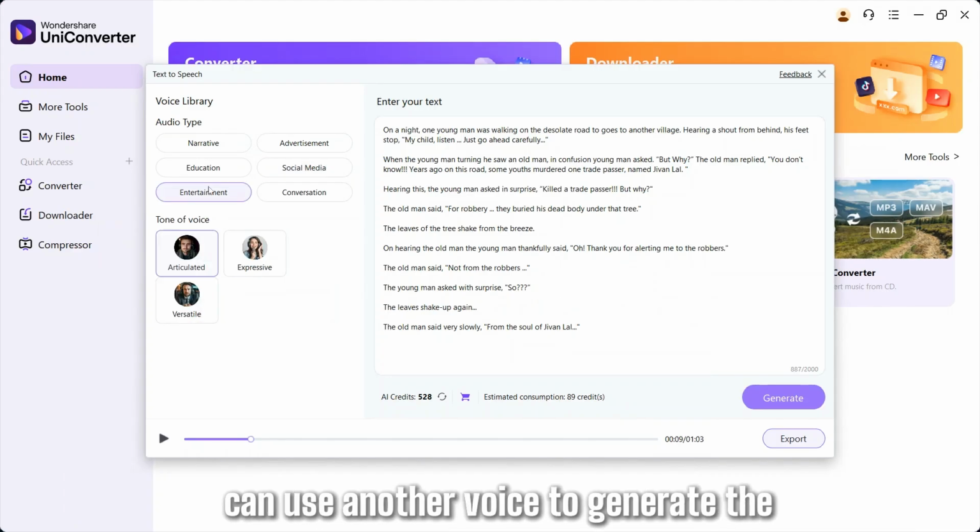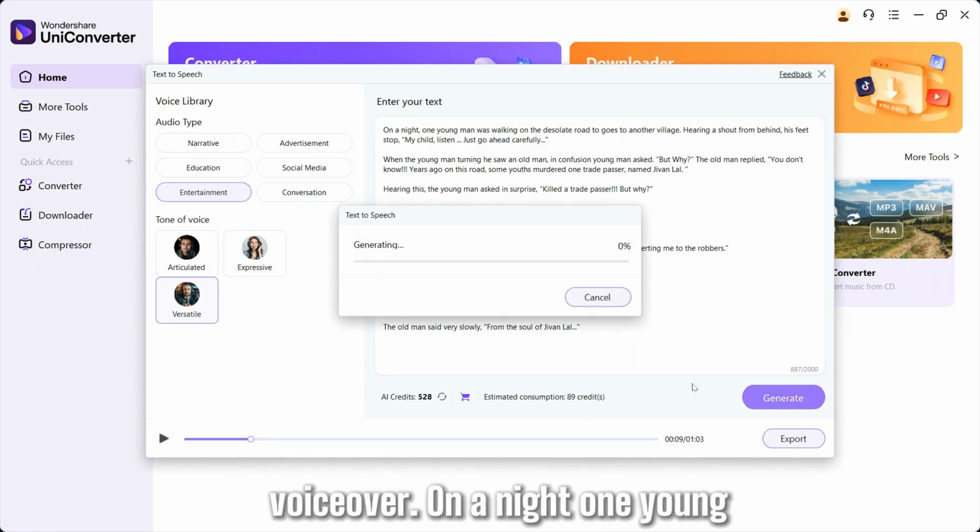If you like it, then export it. Otherwise, you can use another voice to generate the voiceover.